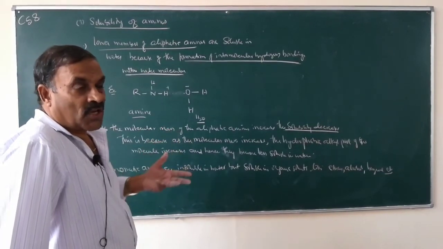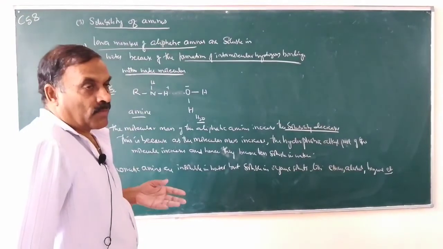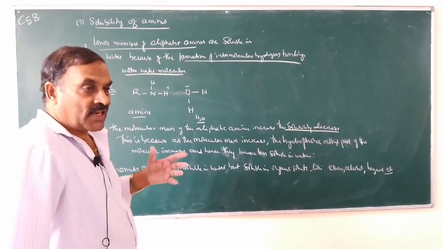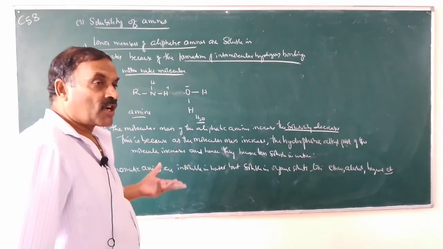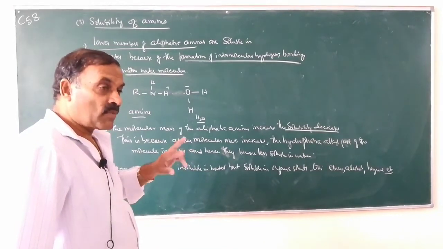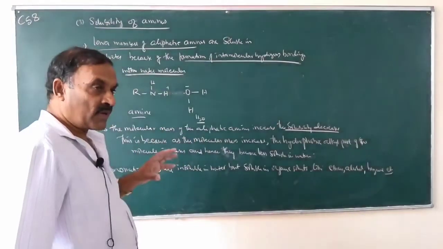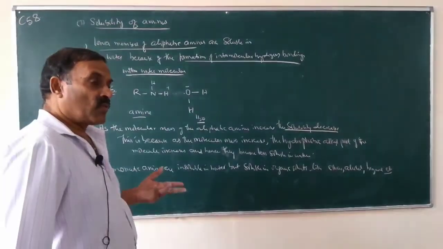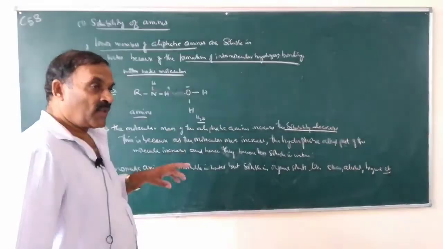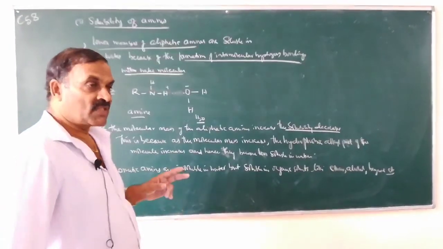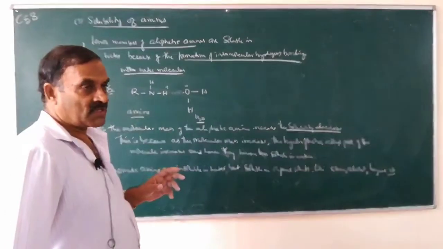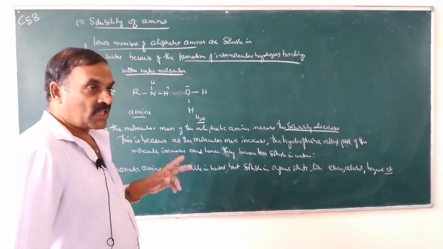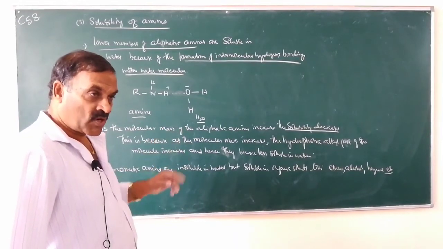So how the boiling points of amines are greater than the boiling points of other compounds because of intermolecular hydrogen bonding between the molecules. So why is the boiling point of primary amine greater than secondary amine, which is greater than tertiary amine? Because in primary amines there are two polar NH bonds.